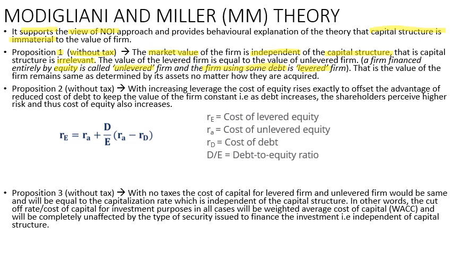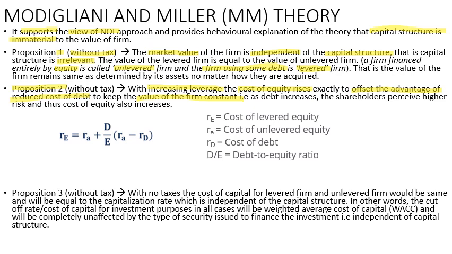Proposition 2, without tax. With increasing leverage, the cost of equity rises exactly to offset the advantage of the reduced cost of debt. This point we have read earlier in the net operating income approach, to keep the value of the firm constant. Notice the keywords: increasing leverage, cost of equity rises. Why? Because to offset the advantage of reduced cost of debt, the value of the firm remains constant.